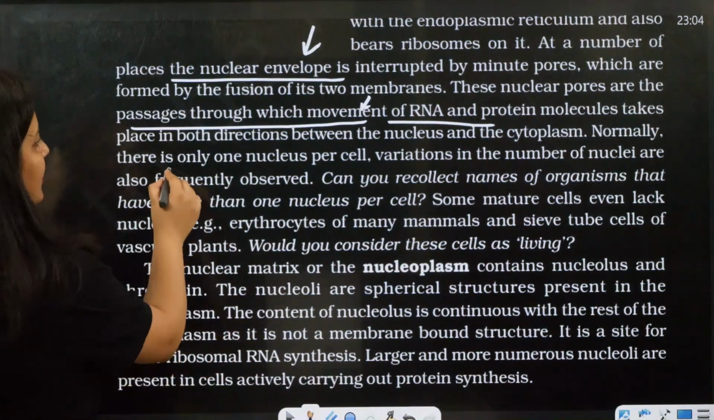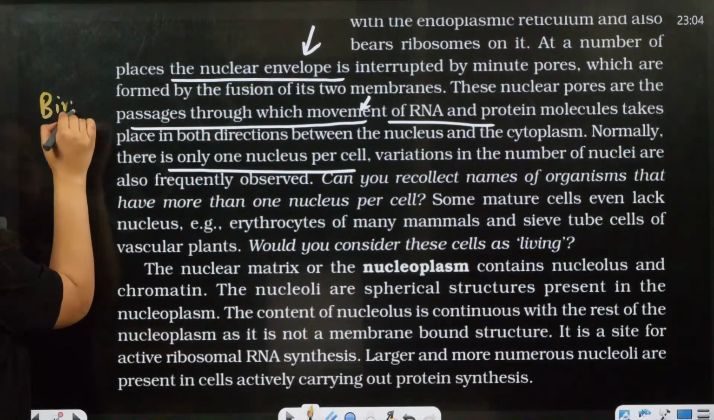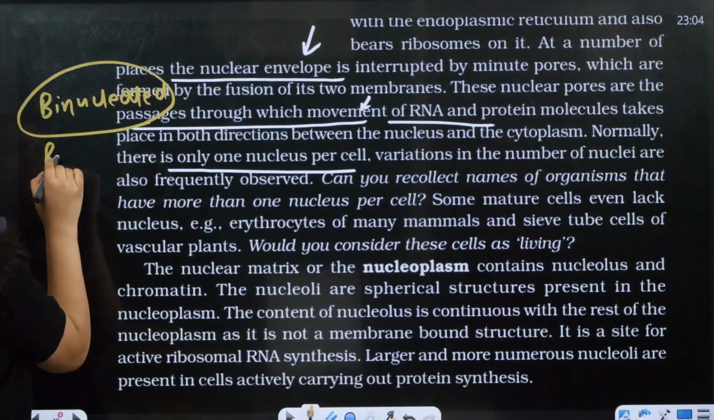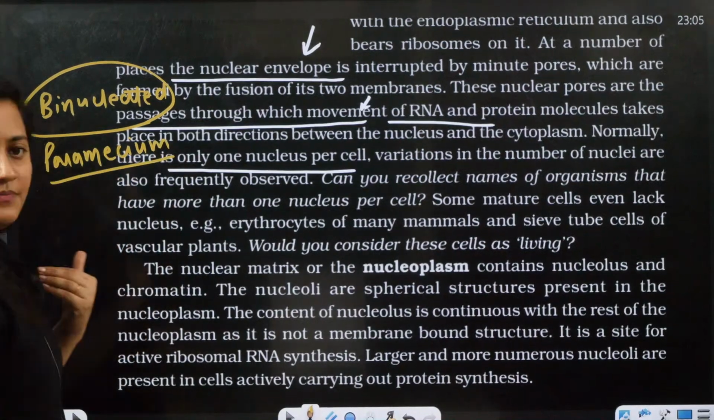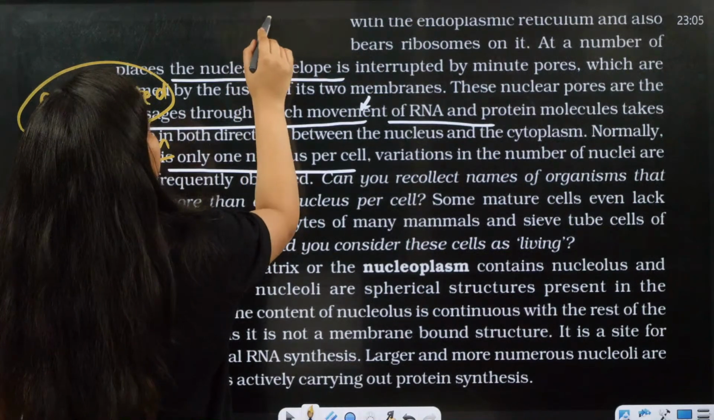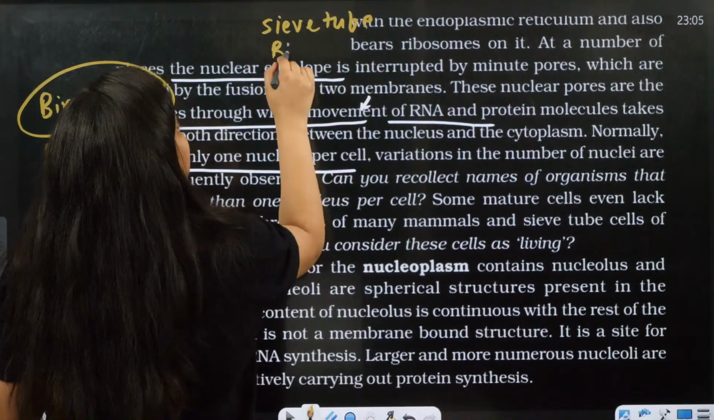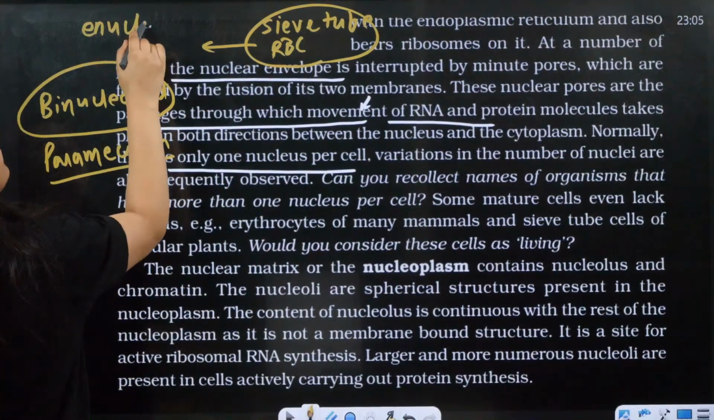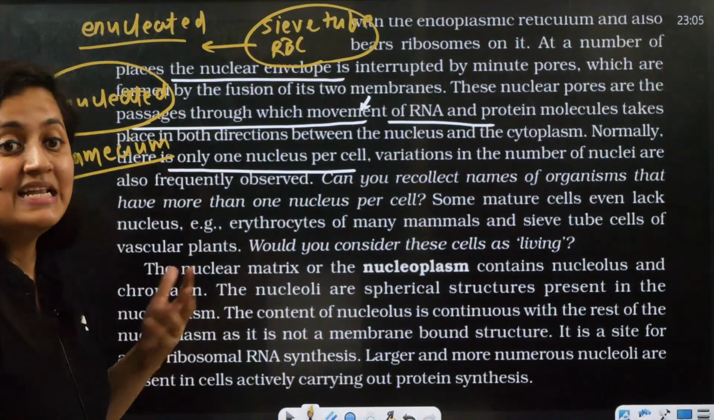There is only one nucleus per cell, you know that, but some cells are binucleated as well. Remember, Paramecium has a macronucleus and a micronucleus. Moreover, sieve tube cells and RBCs are enucleated at maturity; when they are mature, they do not even have a nucleus.